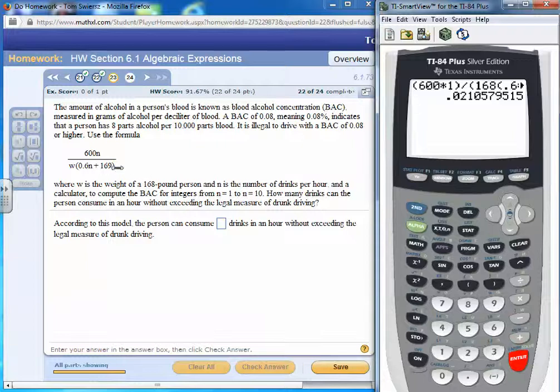Now we're going to try N equal to 2. Same formula, the weight is 168, and we'll put N as 2.